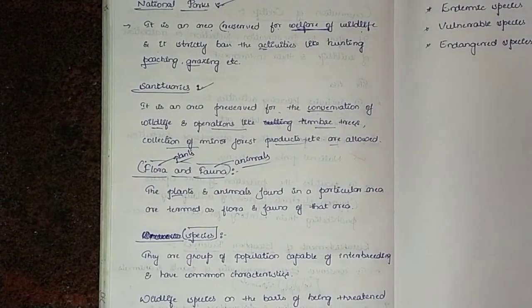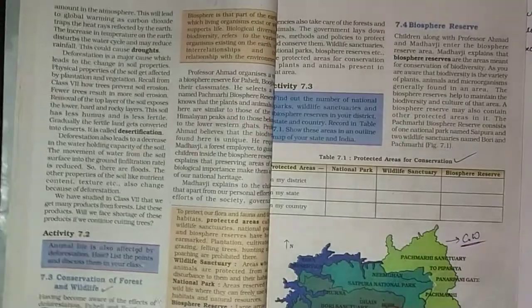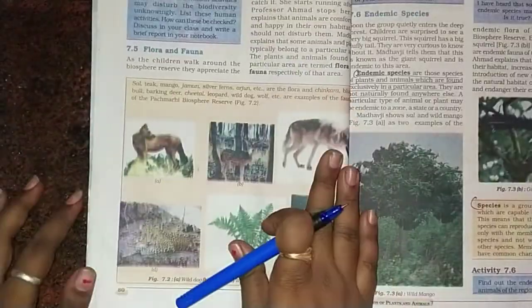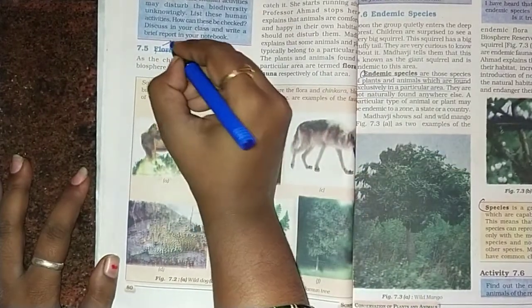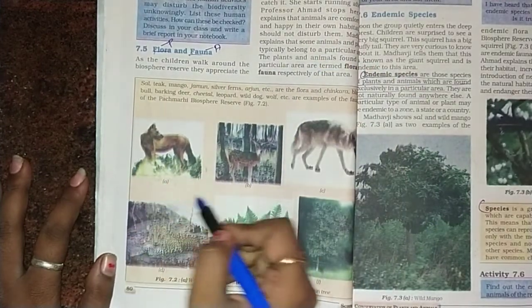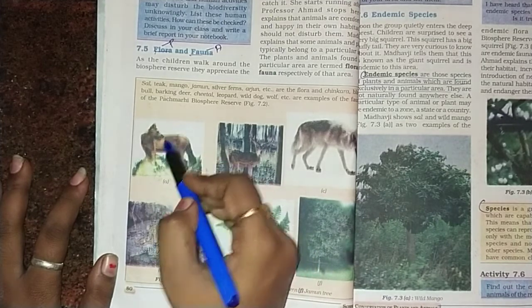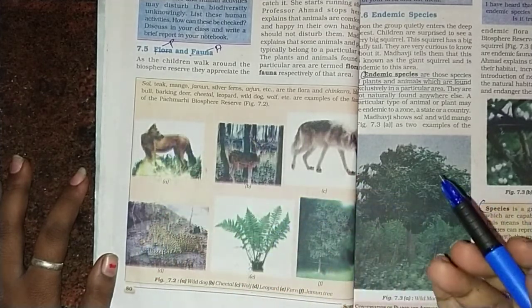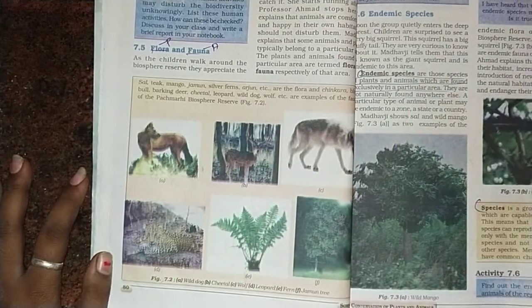There are different types of flora and fauna present in a forest. I hope you children got an idea. There are lots and lots of plants and animals. Here you can see with the picture that flora means plants and fauna means animals. In the picture, figure 7.2, there are these flora and fauna found.